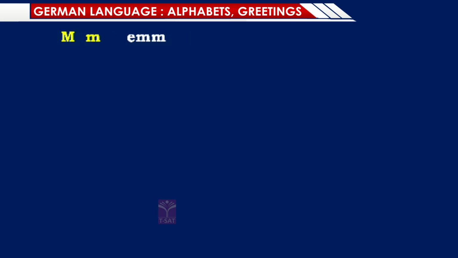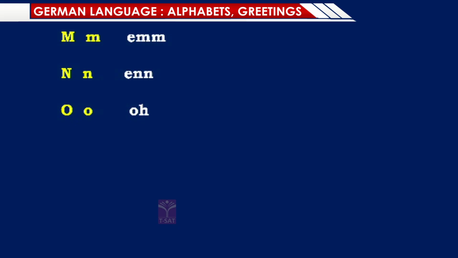M, N. So basically L, M, N, they just are pronounced like English alphabets. L, M, N.